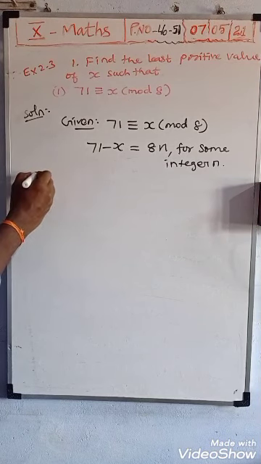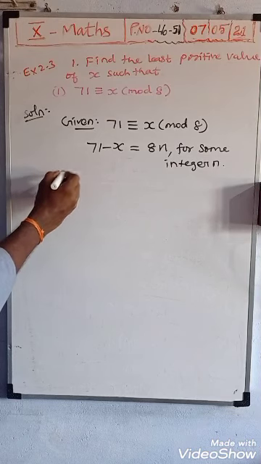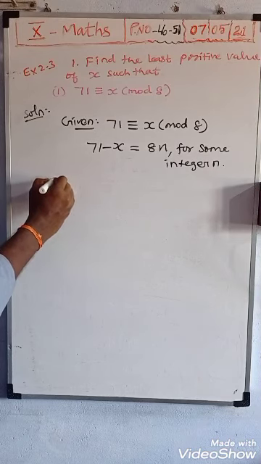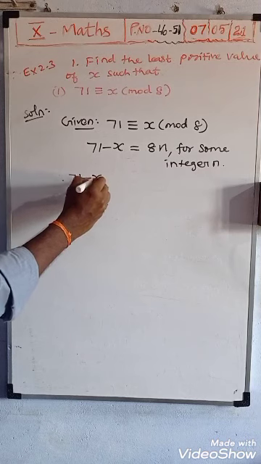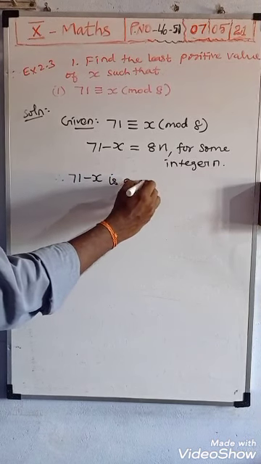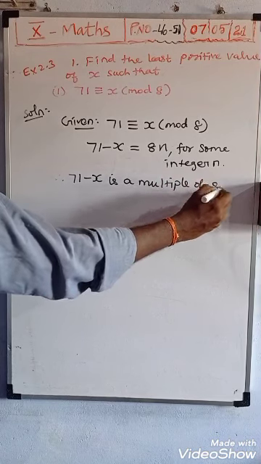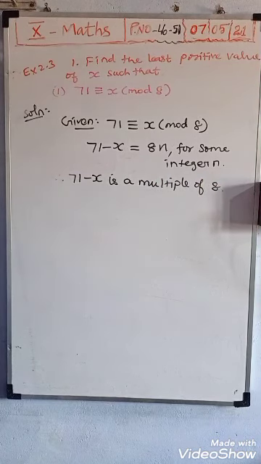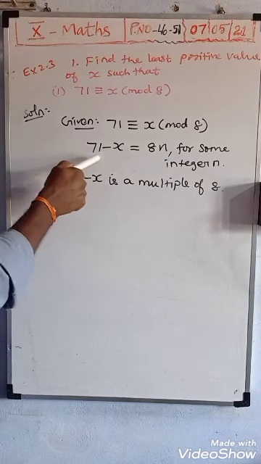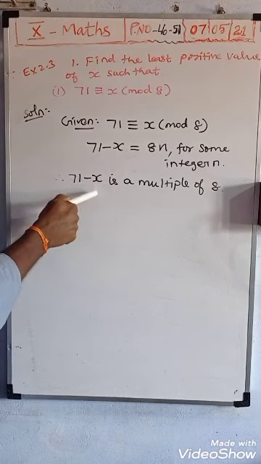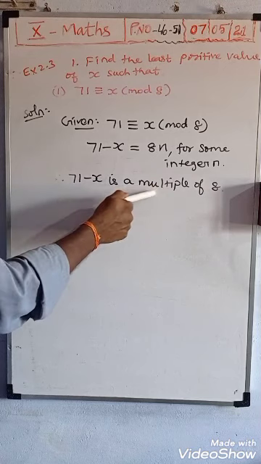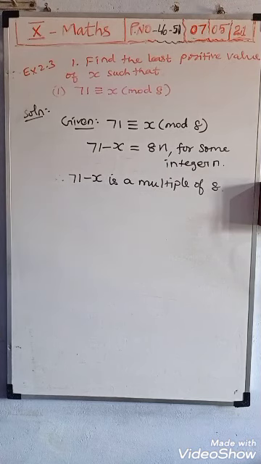After that, the next step is to write that 71 minus x is a multiple of 8, or we can write that 71 minus x is divisible by 8. Here I have written 71 minus x is a multiple of 8.